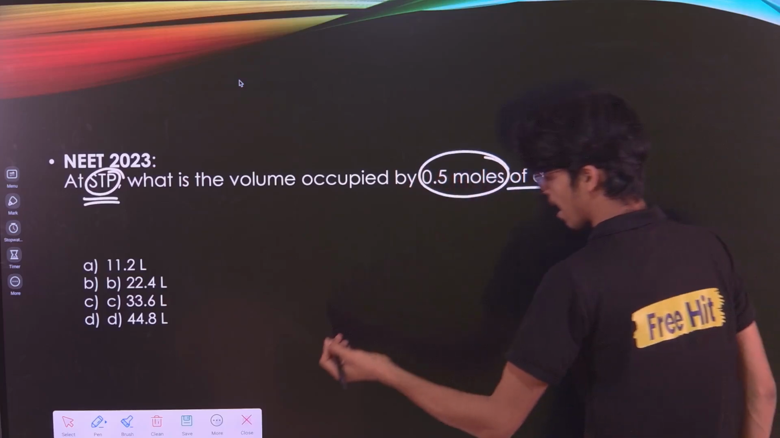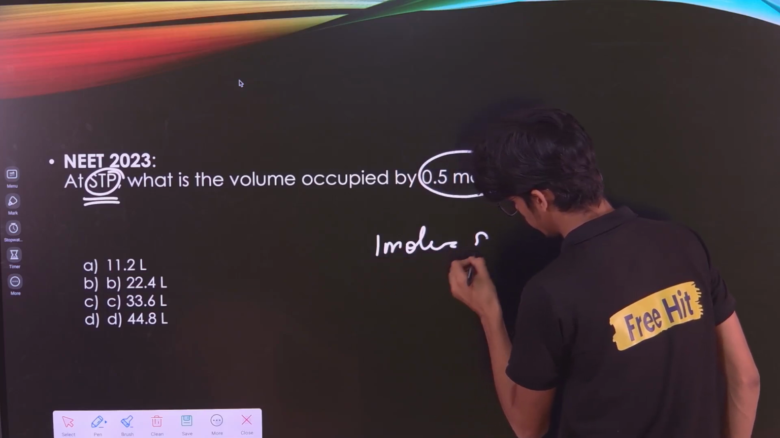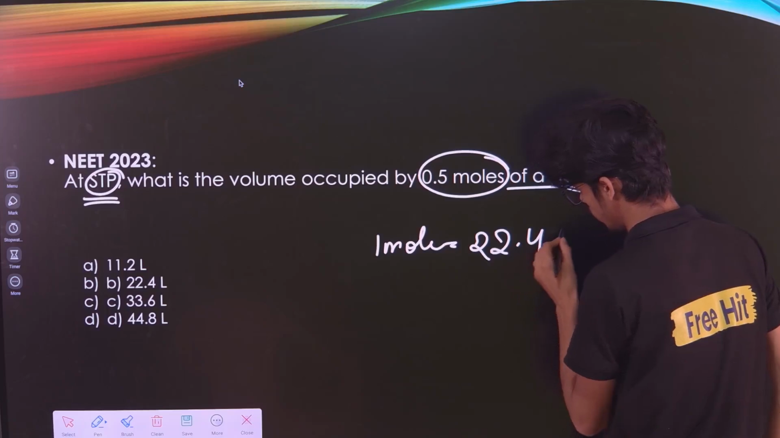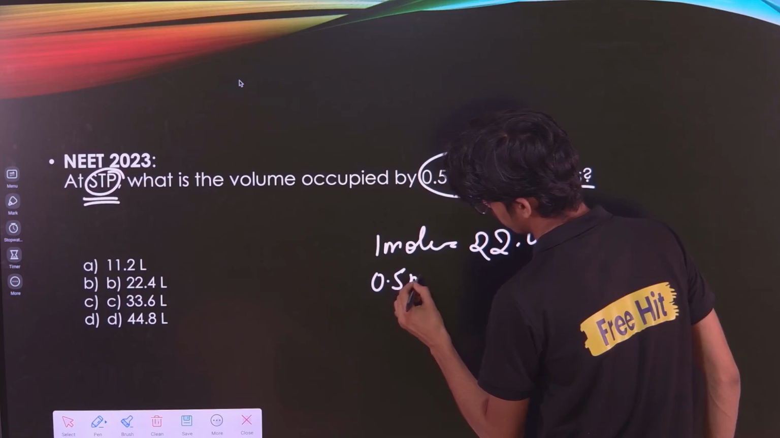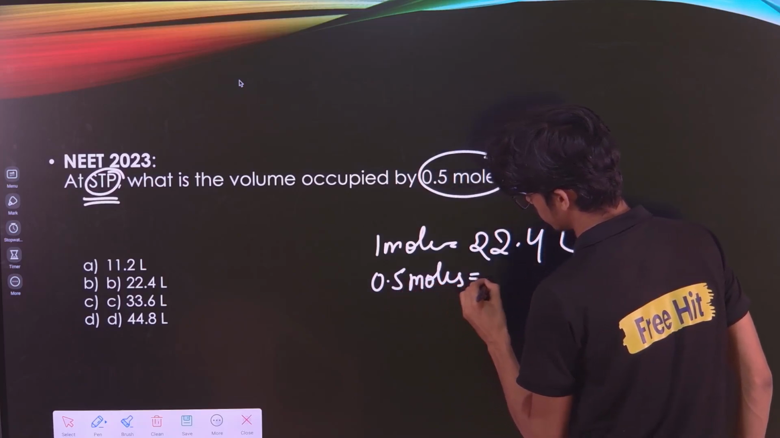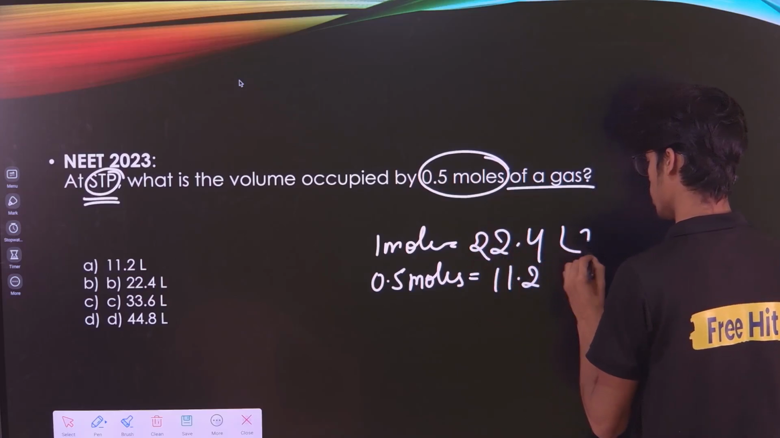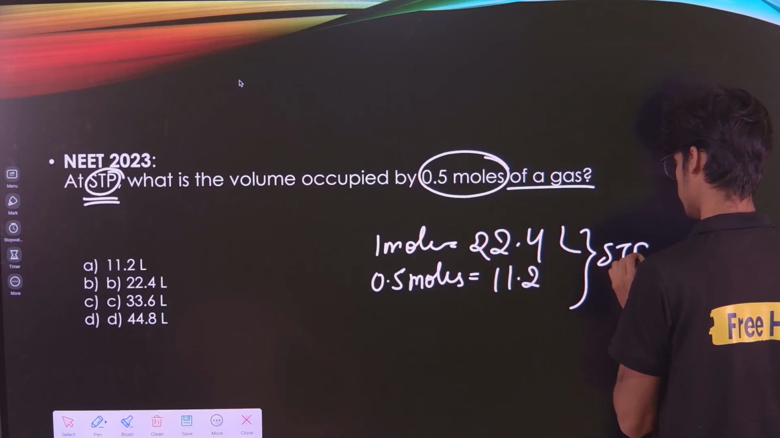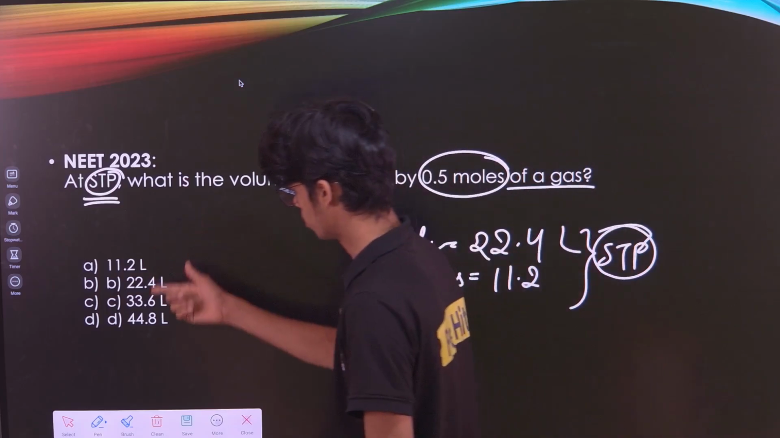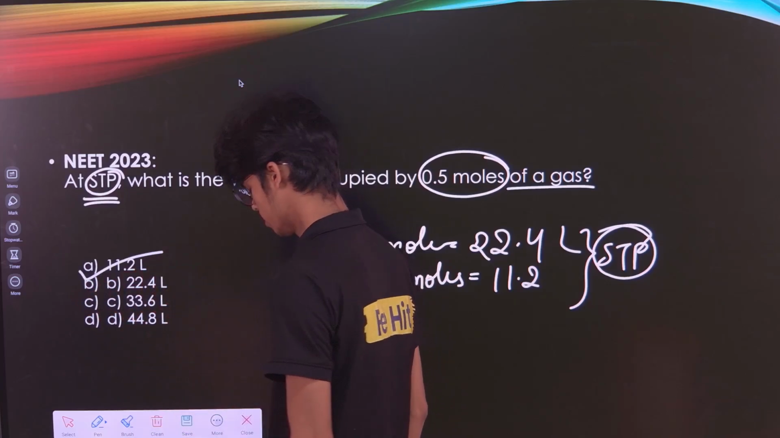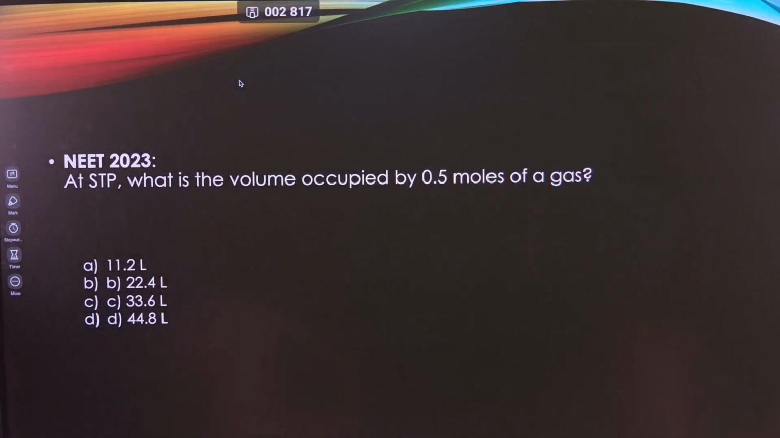As in the previous slides, I told you 1 mole is equal to 22.4 liter, right? Then 0.5 mole is equal to how many liters? Yes, at STP it is 11.2, half of this. Remember this condition is at STP. So 11.2 liters is option number A. I hope this question was a little easy, right? Let's go on to the next question.